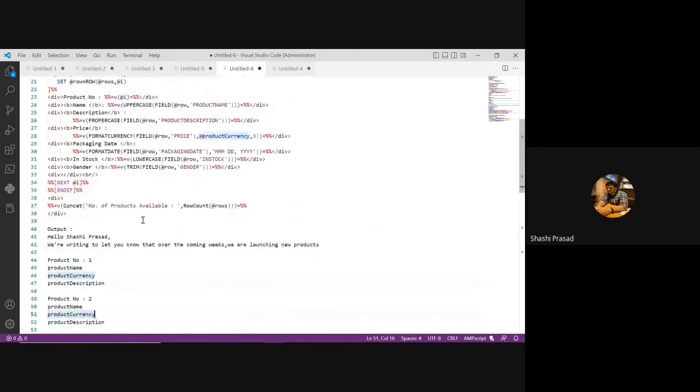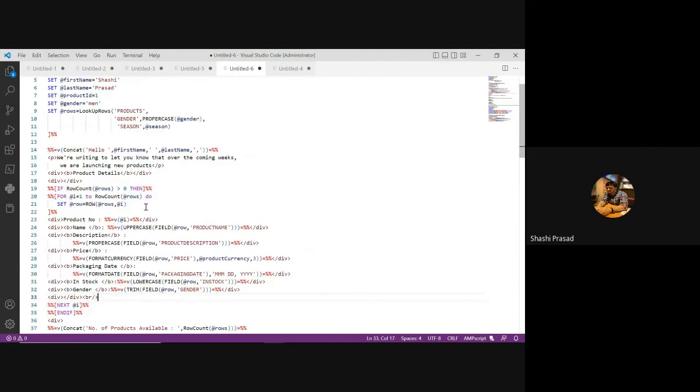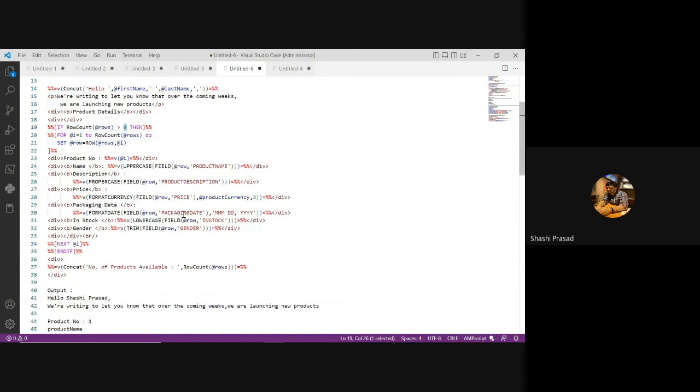Now, what if it returns say 100 rows? You should not print 100 rows in the email. So you can make this more complex. If the row count is greater than 4, the best thing is to do a validation: if this is greater than 4, you simply change it to 4.